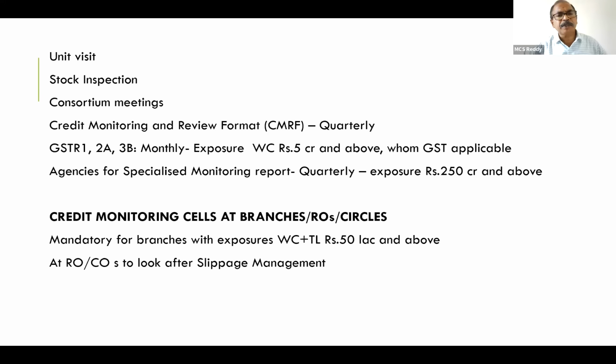GSTR 1, 2A, 3B monthly. Exposure working capital 5 crores and above, whom GST is applicable. ASM 250 crores and above, it is to be. All reports are to be uploaded for monitoring. This is what. Credit monitoring cells at branches, ROs or circles. Here, 50 lakhs and above, as already we have discussed at CMOs, same thing here.